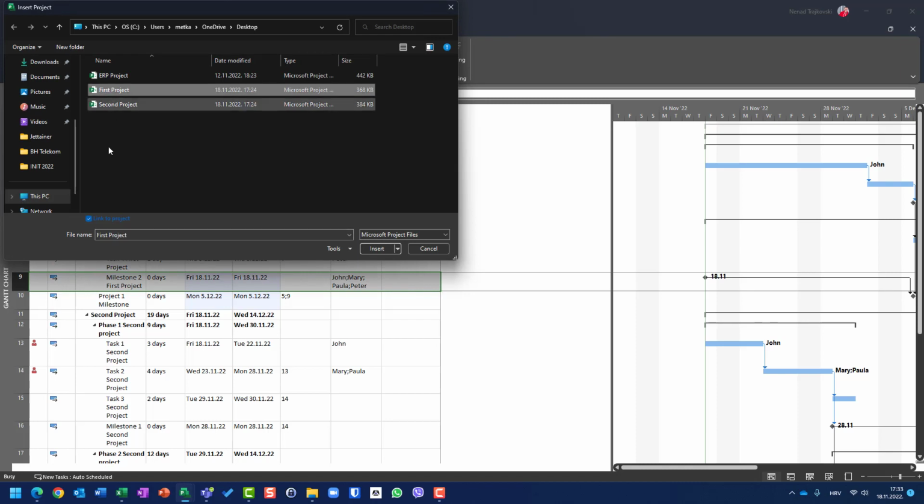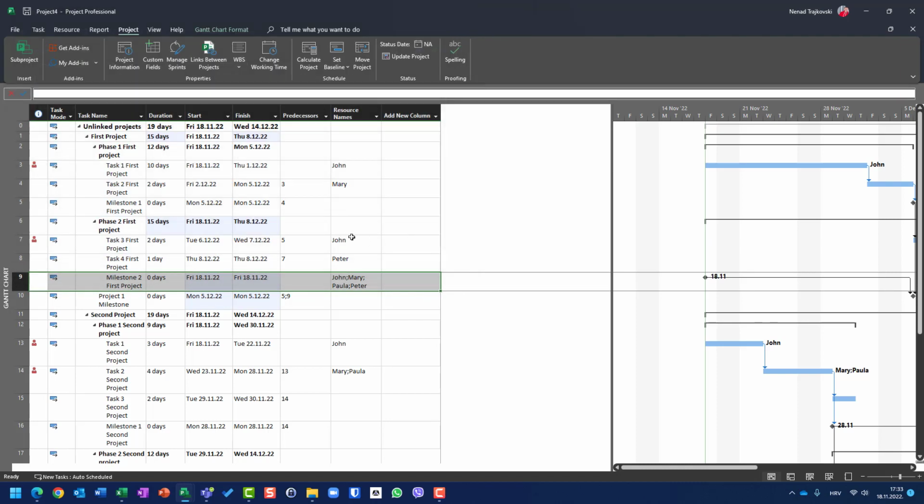So when you link a task, when you put here in the project link, it means if you choose a project and link, wherever you change something, either in master project or in original project, that will be reflected one to another. So if you change a task in master project, for example task 1, the change will be reflected to the original first project.